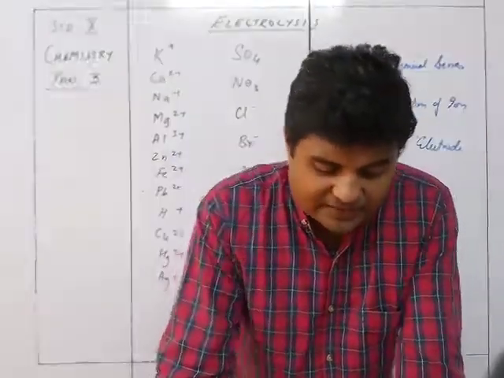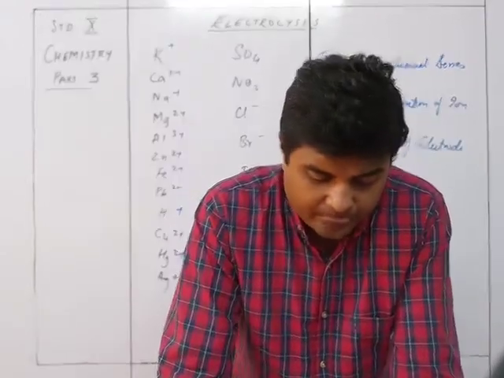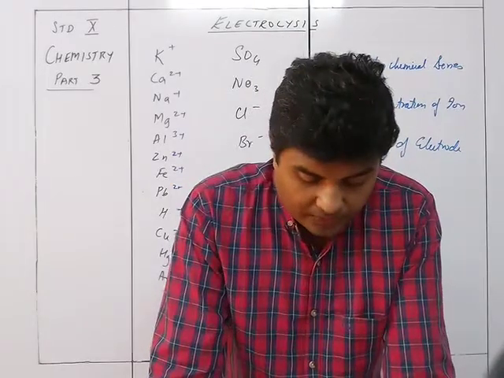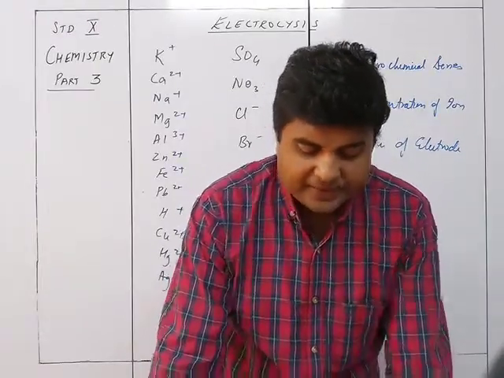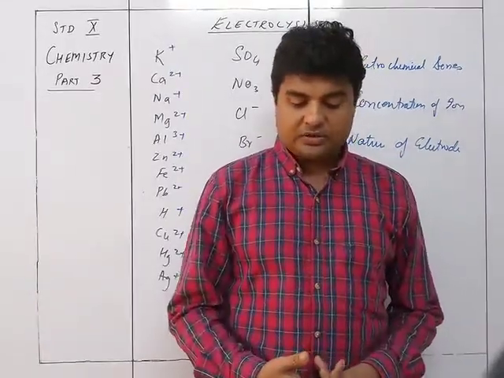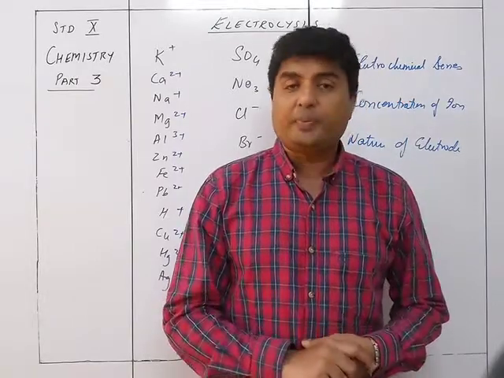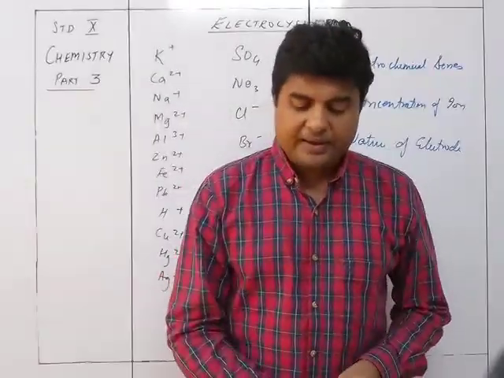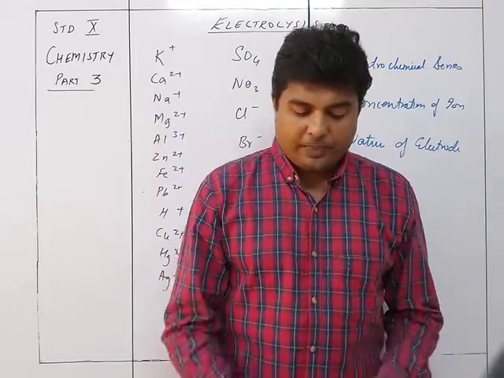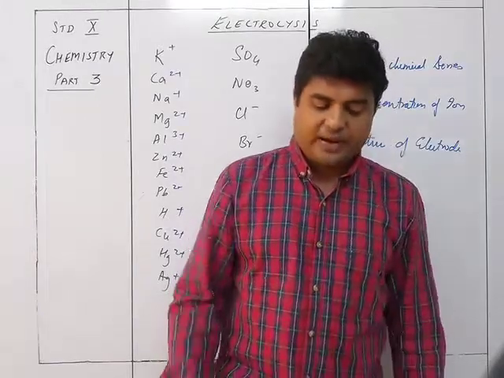Nature of electrode determines the preferential ions which will be discharged at the electrode. Inert electrode, that is passive, is an inert electrode. Iron, graphite, platinum do not take part in the electrolytic reaction, so they are inert electrodes. Active electrodes like copper, nickel, silver take part in the electrolytic reaction. So for electrolysis of CuSO4 with active electrodes, cathode is copper, anode is copper.